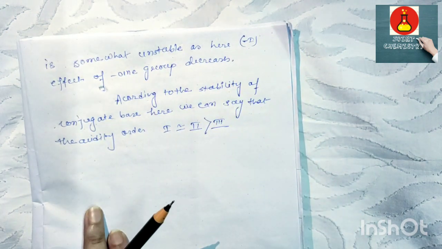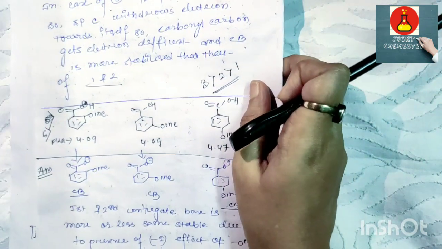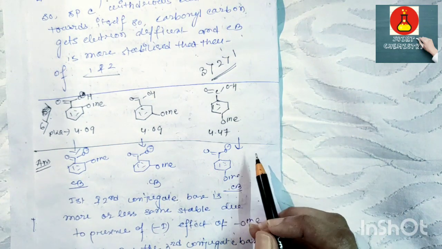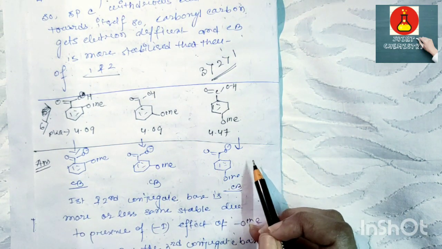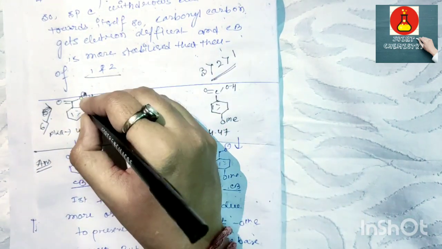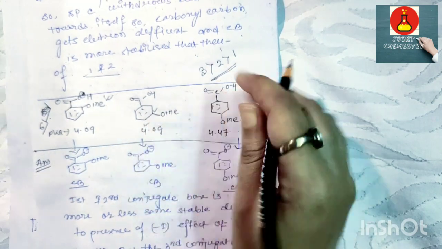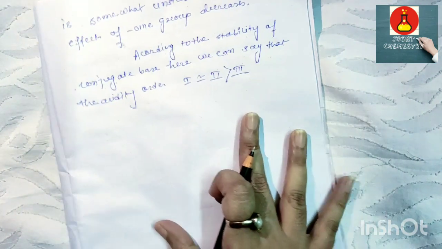So why does the minus I effect of the OMe group decrease in case of the third compound? Because the minus I effect depends on the chain length. For the ortho position, the minus I effect is greater than this position and this position.